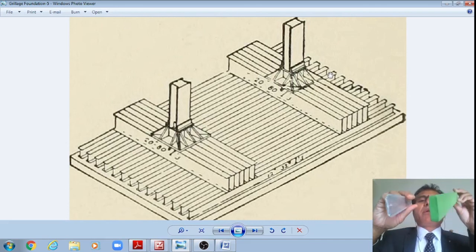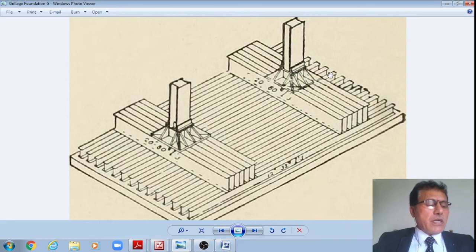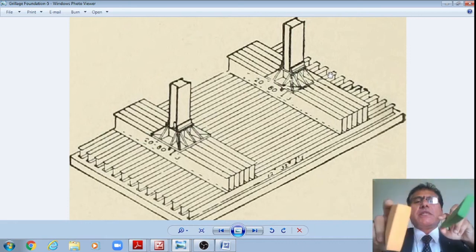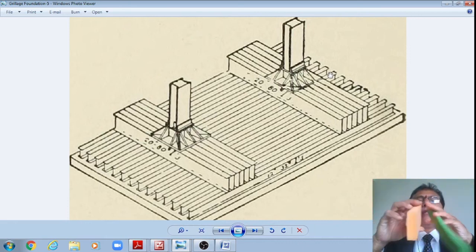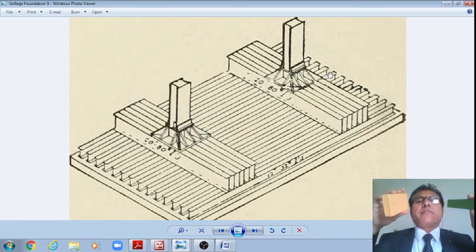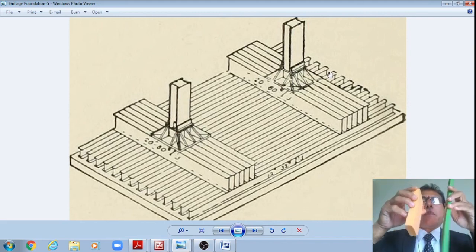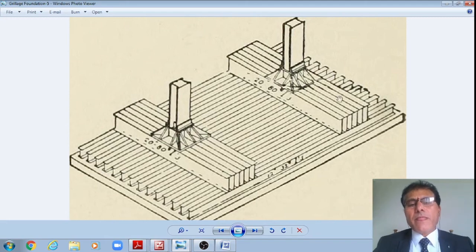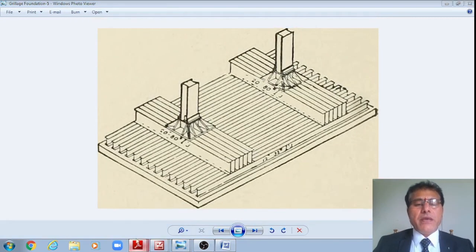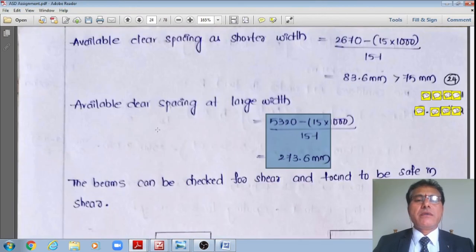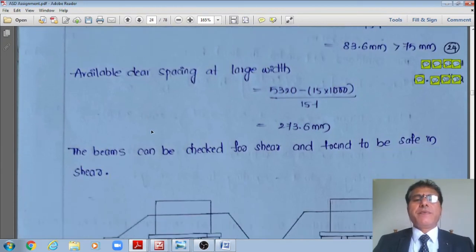Whereas coming to the top, the right end, they are narrowing down like this. The space is narrowing down. Whereas at the other end, more space is there. At the other end, these are narrowing down like this. Okay. Therefore, once this is okay, then this is okay in the check for the spacing.